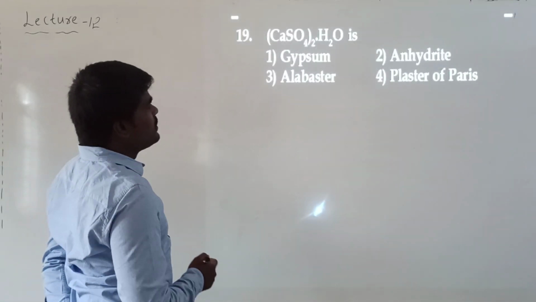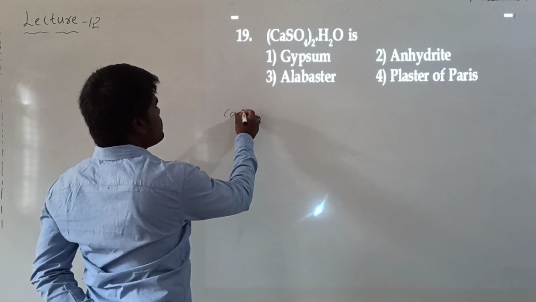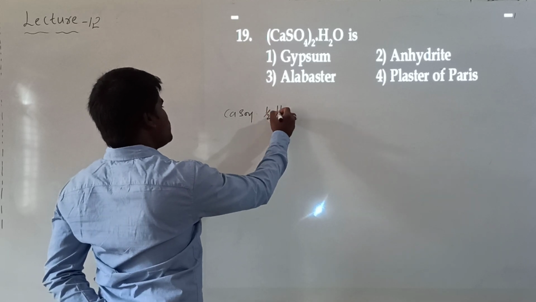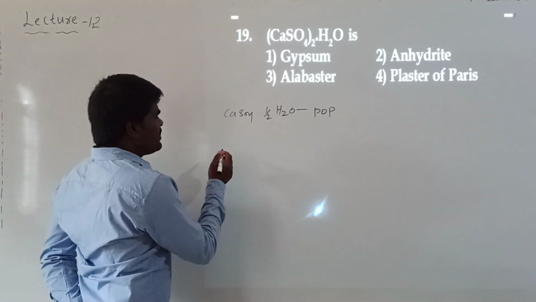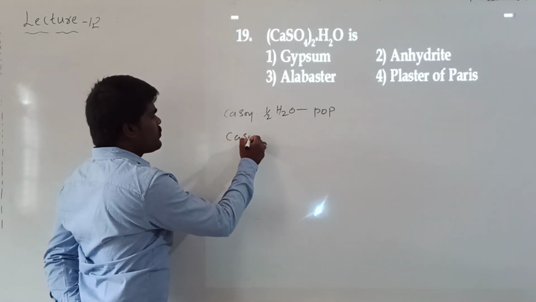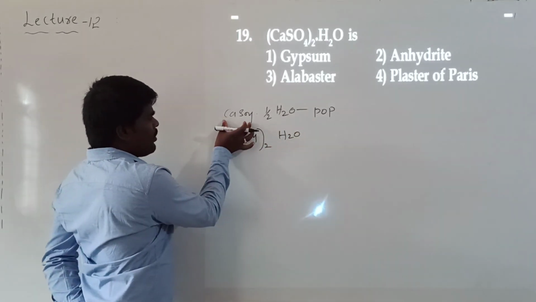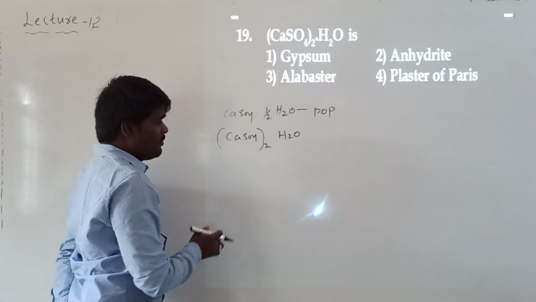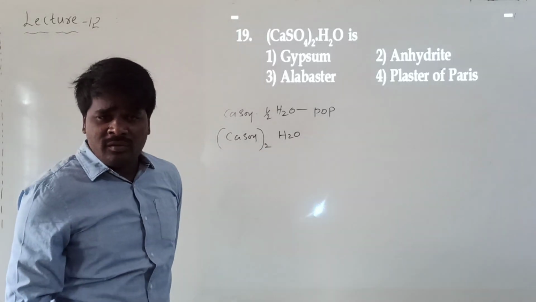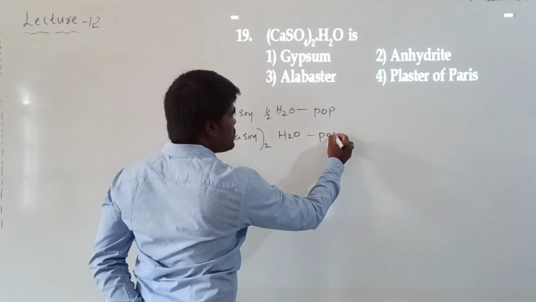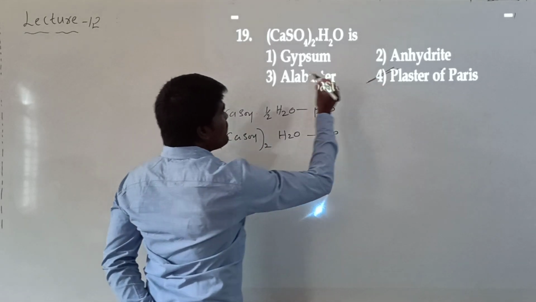See, generally here, what is the general formula of plaster of Paris? We know that CaSO4 with half mole of water is generally called POP or plaster of Paris. What is another way of writing it? It can be represented in different ways. If you take CaSO4 twice, what will it become? One mole of CaSO4 consists of half mole of water. If you take 2 moles of CaSO4, how many moles of water will be there? 1. This is another way of writing the plaster of Paris formula.